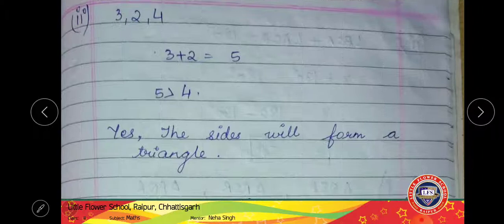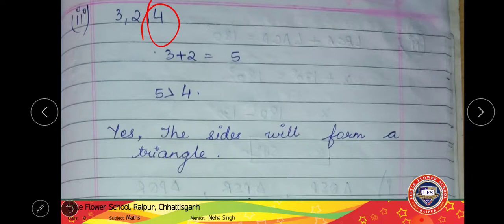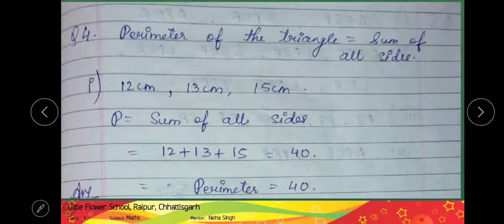Next, second, 3 plus 2 is 5. 5 is greater than 4. So yes, the sides will form a triangle. Any random sides you can take, and if the sum is greater, we can say that it will form a triangle, or otherwise it will not form a triangle, right?